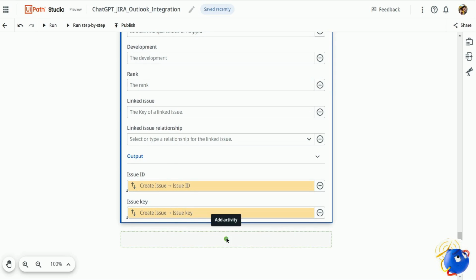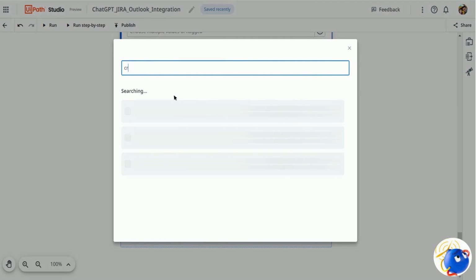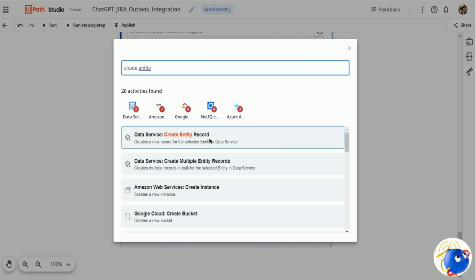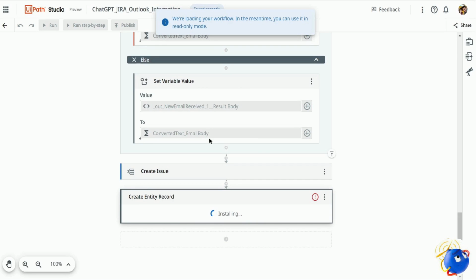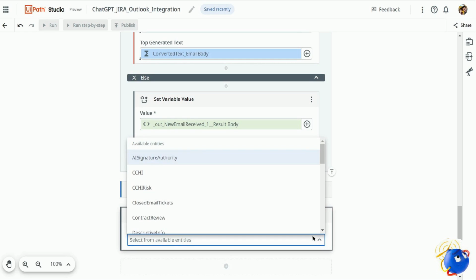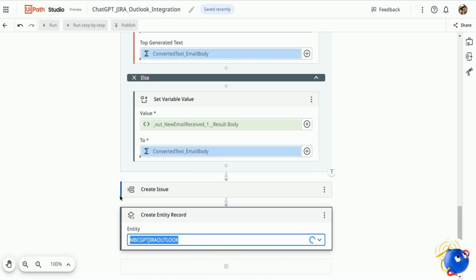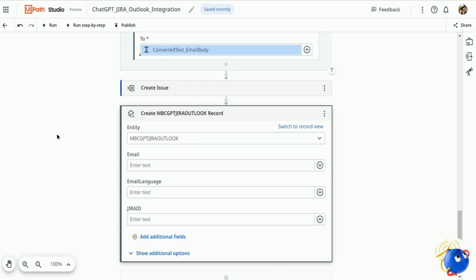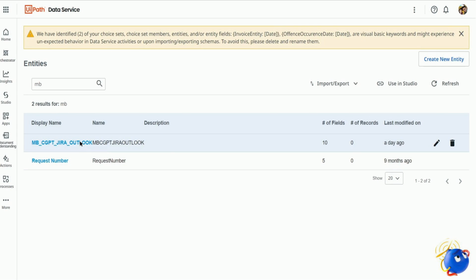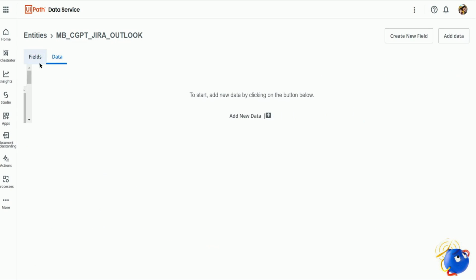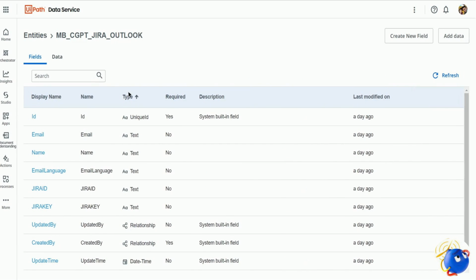Next, I'll be adding all those records into the data table that we have created. So let me first drag the create entity record activity here. I've already created a data table for you, so let me first search for that, then I'll show you the data table. MB CGPT, yeah, it is there. It has now been loaded. Let me go to my data services. This is my table, and these are the column names: email name, email language, Jira ID, and Jira key. At the moment there is no data available in the table.